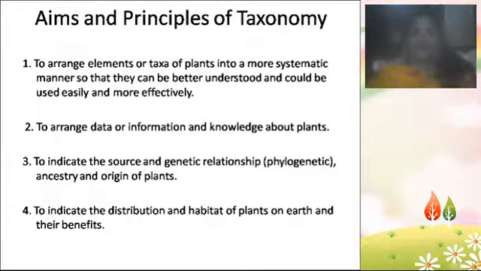So how these plants are internally related to each other is the third aim of taxonomy. The fourth aim is to indicate the distribution and habitat of plants on earth and their benefits, that is, where a particular type of plant will be present and what its habitat is. All these will be described in taxonomy. So these are the aims and principles of taxonomy.